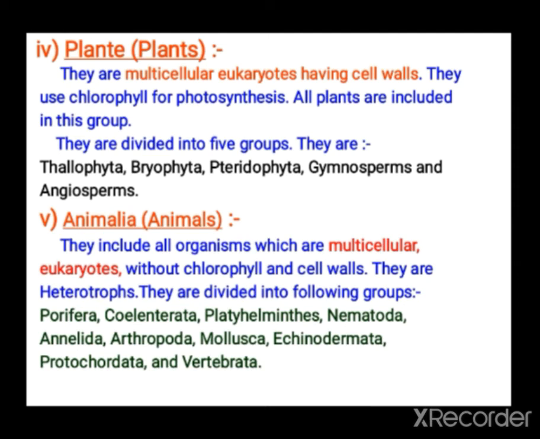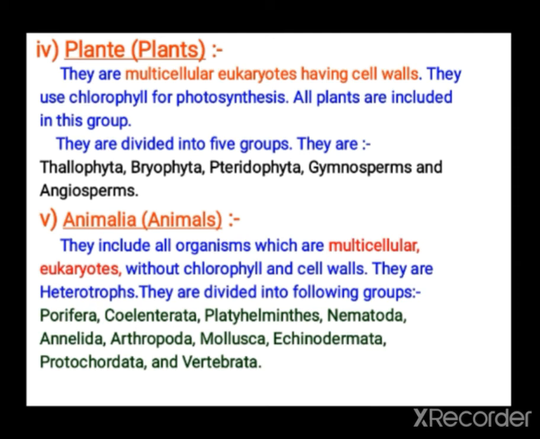Next is Plantae. Plantae are multicellular eukaryotes and they have a cell wall. They use chlorophyll for photosynthesis. All plants come under this category. Here they are divided into 5 groups: Thallophyta, Bryophyta, Pteridophyta, Gymnosperms and Angiosperms.